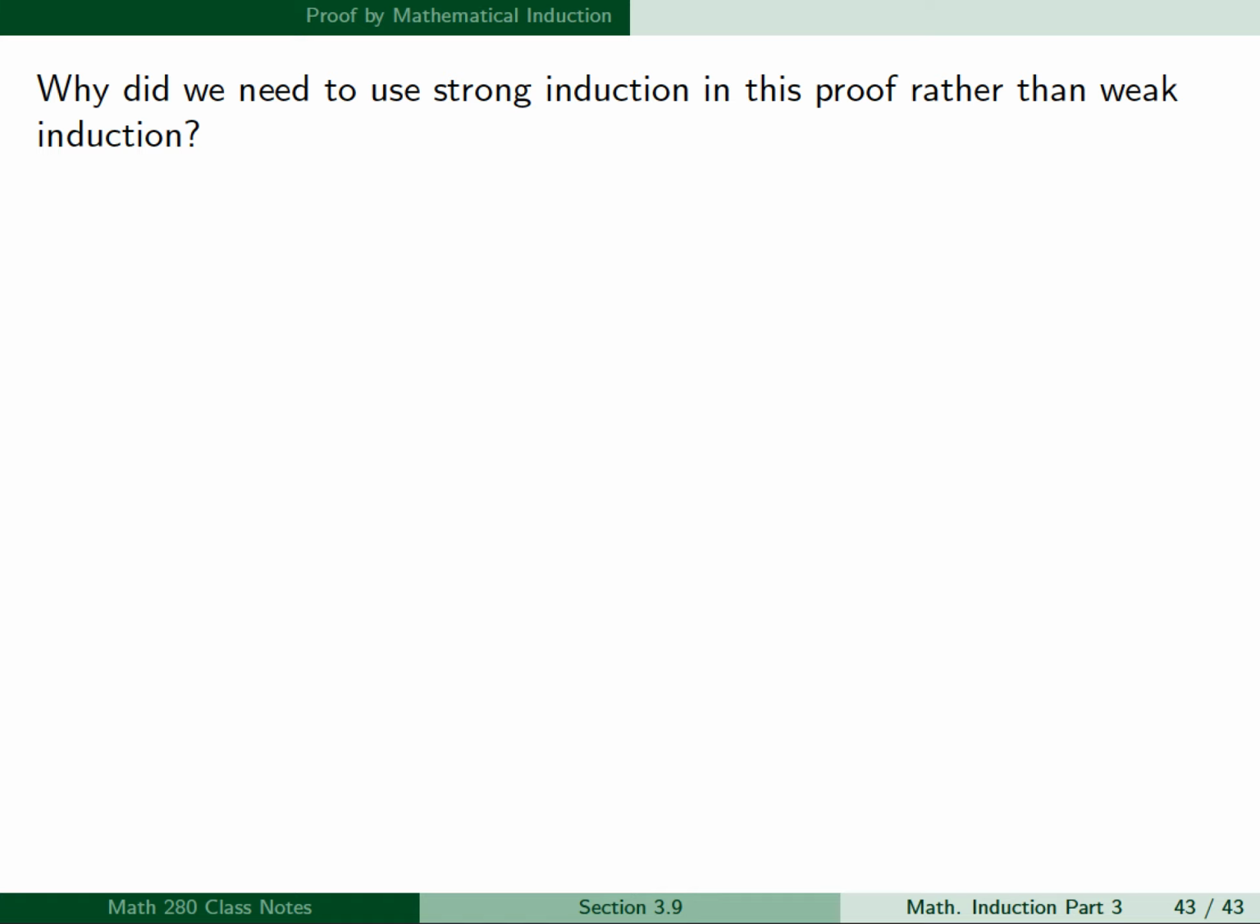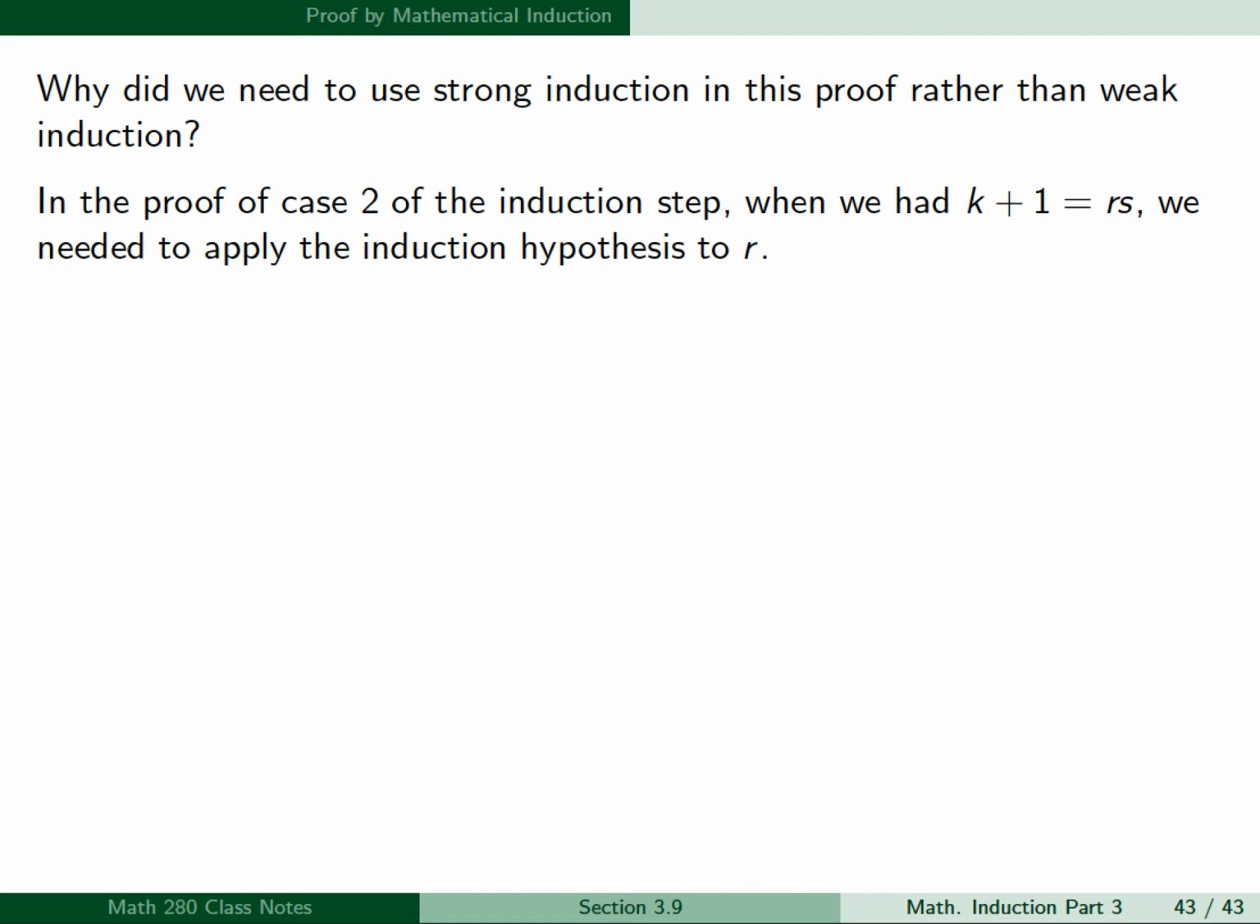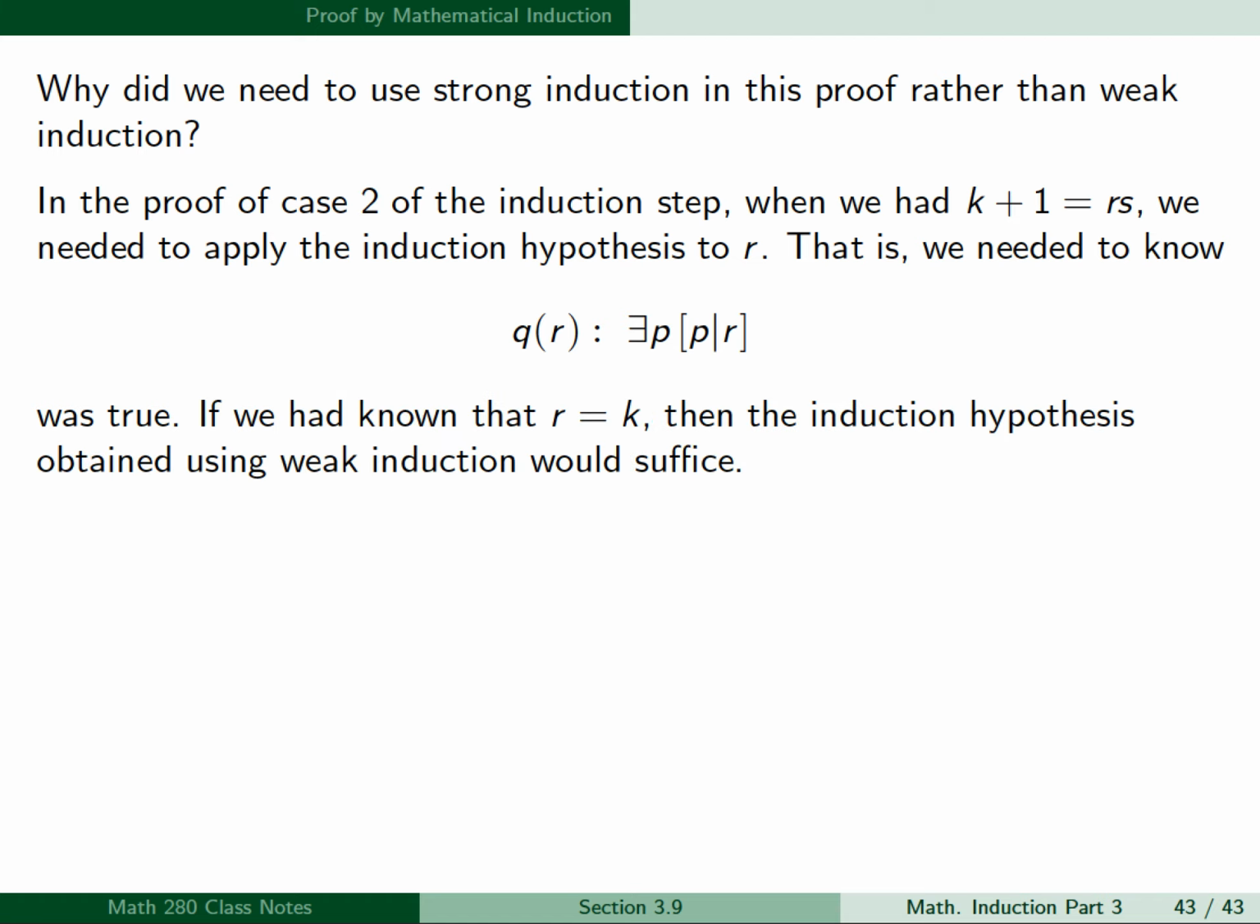Now, why did we need to use strong induction in this proof rather than weak induction? In the proof of case 2 of the induction step, when we had k plus 1 equals r times s, we needed to apply the induction hypothesis to r. That is, we needed to know that Q of r, which is there exists a p such that p divides r, was true. If we had known that r is equal to k, then the induction hypothesis obtained using weak induction would suffice, because then we'd be supposing that Q of k, or Q of r, was true.